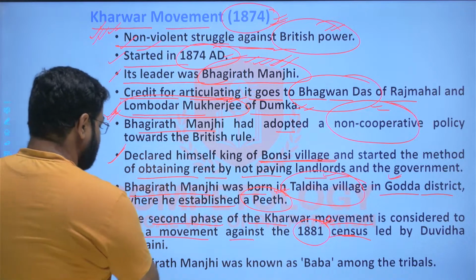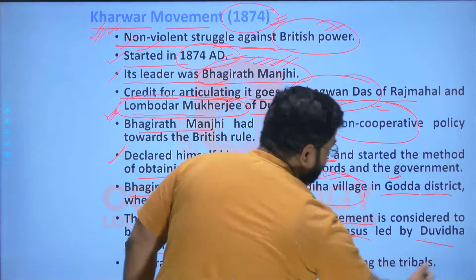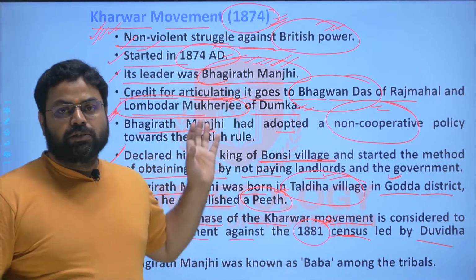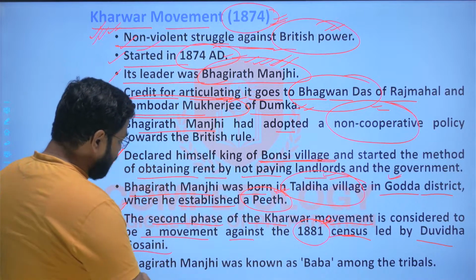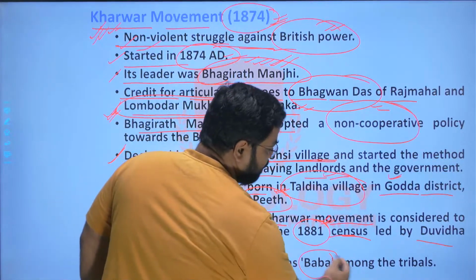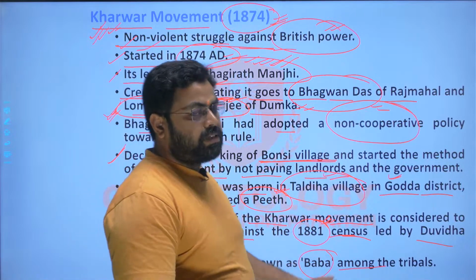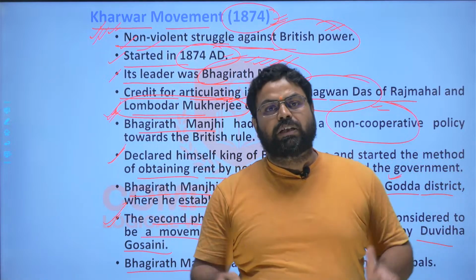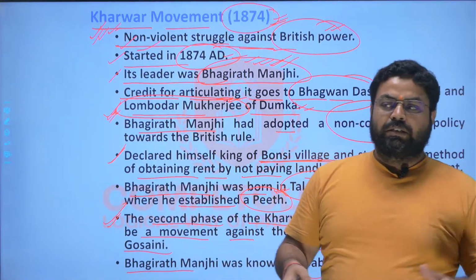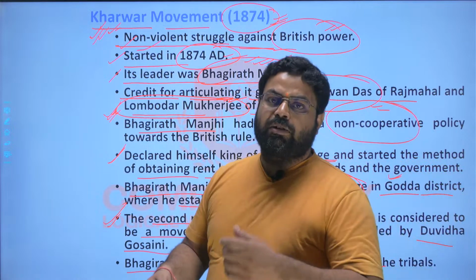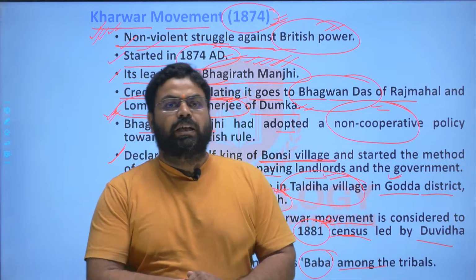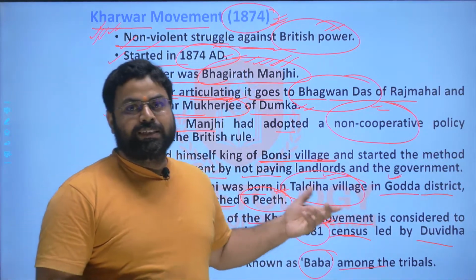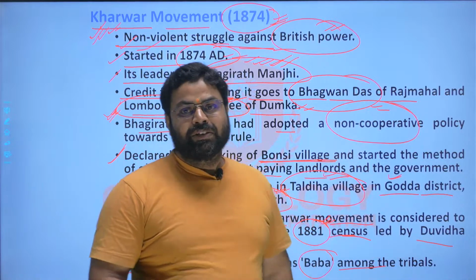And here this was led by Duvidha Gosai. The leader of the Kharwar rebellion of 1881 was Duvidha Gosai, and Bhagirath Manjhi was known as Baba among his followers, among the tribals. However, this is not an important fact because many of the tribal leaders are known by the name of Baba, right? Many tribal people used to give the title of Baba to their leader. So if such a question were asked, there would be a huge dispute in the JPSC itself. Many cases would be filed against them.